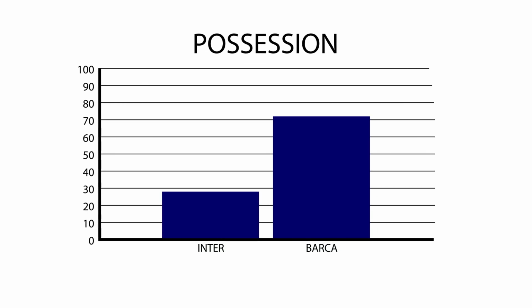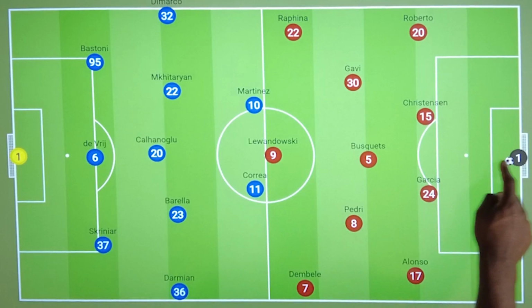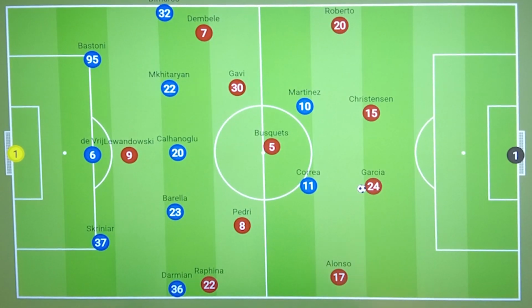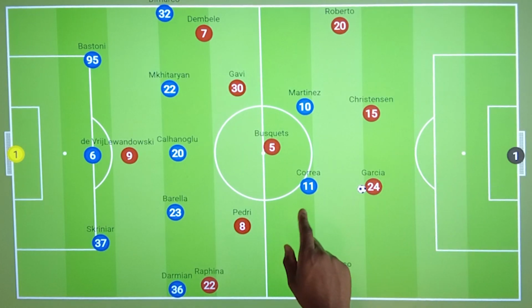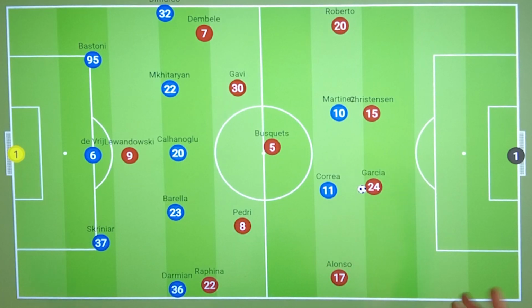Barcelona had almost all of the ball in this game, but that was completely by design for Inzaghi, who had a well-researched and well-prepared tactical plan. From goal kicks, Barcelona were generally able to get out fairly easily. But when they did reach the midfield third, if they only had a back two in Christensen and Garcia, Inter could press with their two centre forwards, making it a 2 versus 2 and applying a bit more pressure.